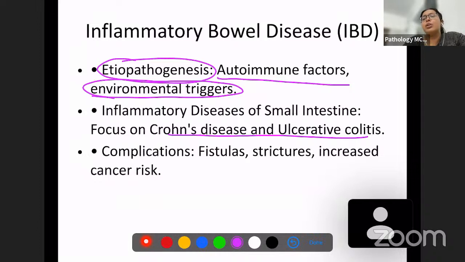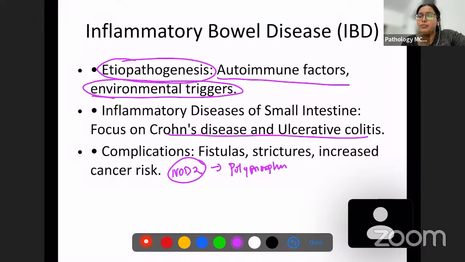Okay. So, among the etiopathogenesis, we need to discuss what are the specific etiopathologic factors. There is a gene called NOD2. Okay, NOD2. And in Crohn's disease, we have polymorphisms in the NOD2 gene.